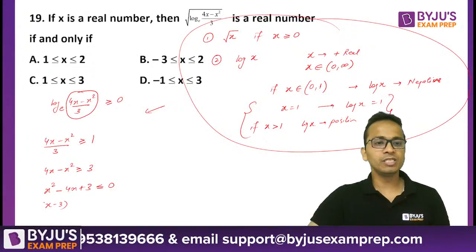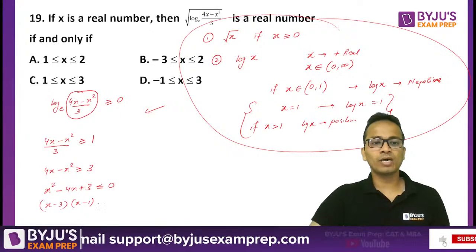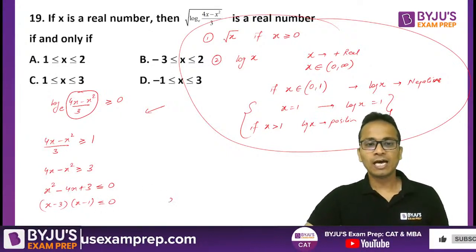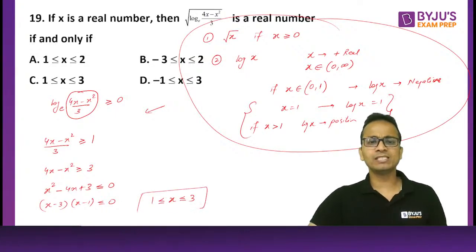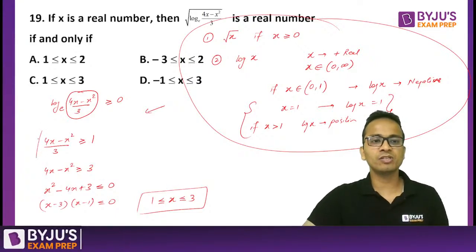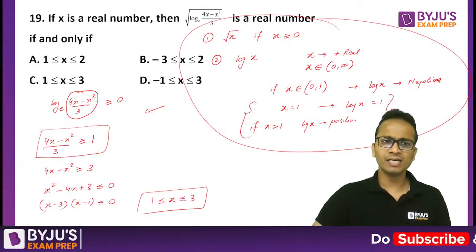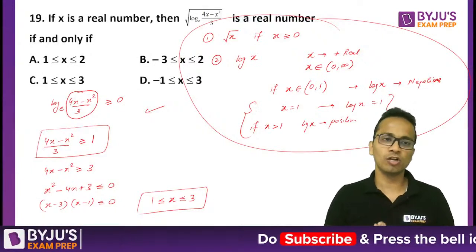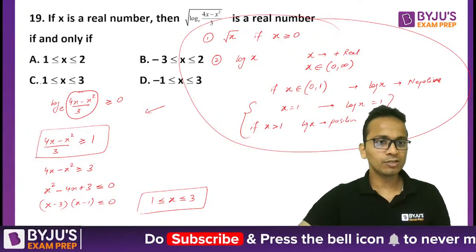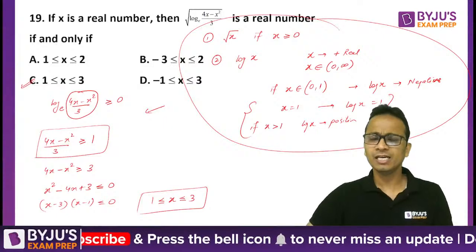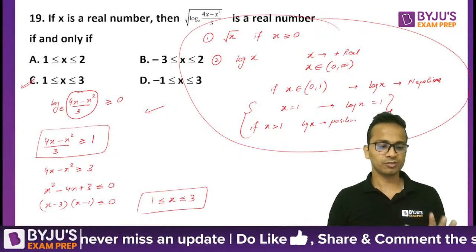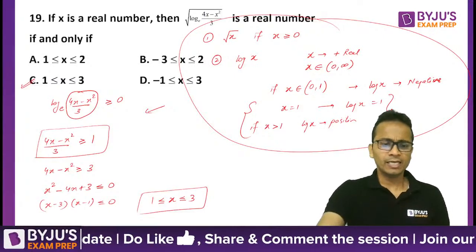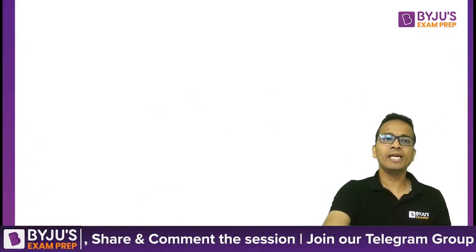So (x minus 3) into (x minus 1) is less than or equal to 0. And the range of values of x will be less than or equal to 3 and greater than or equal to 1. The later part is very simple. Once you have got this inequality, then after that it's just the solving. So I can say that the answer for this question will be option C. Ideally, less than 1 minute should be taken to solve this question. All right. Let's move to the next question, question number 20.